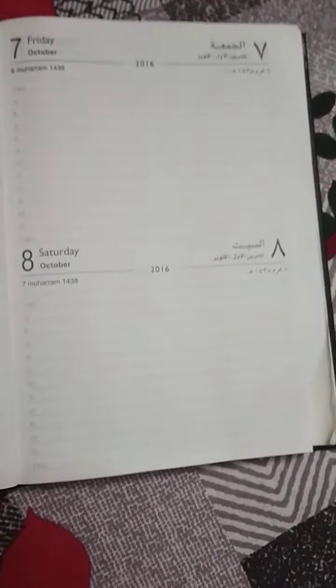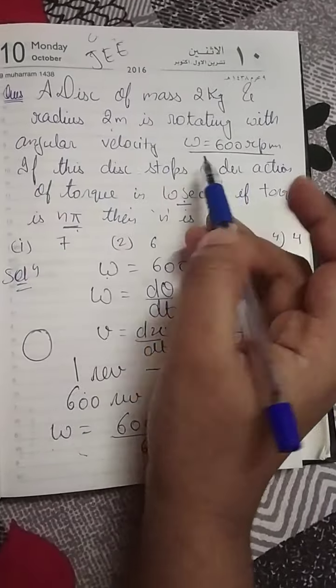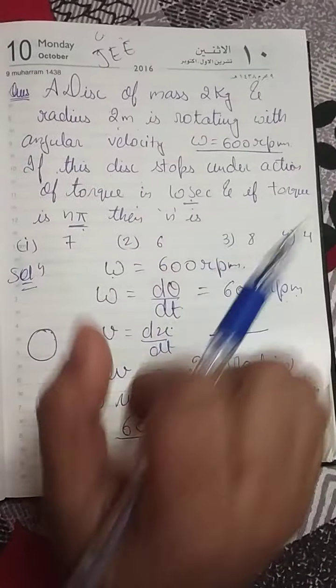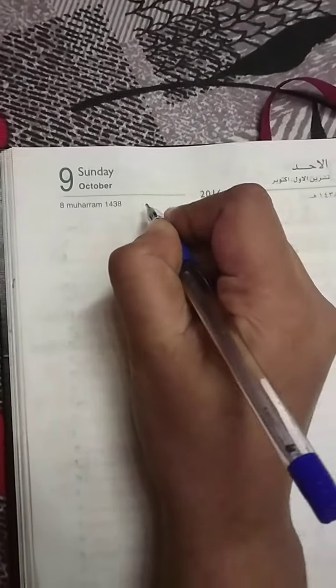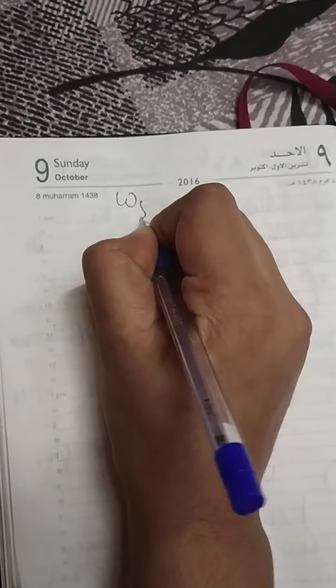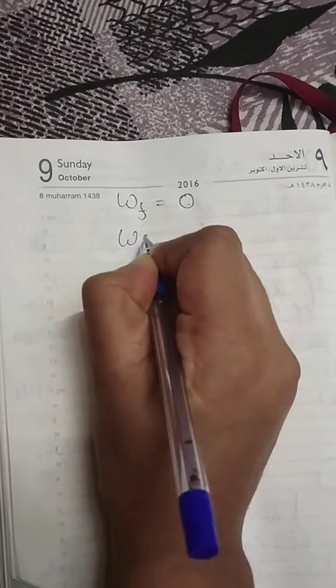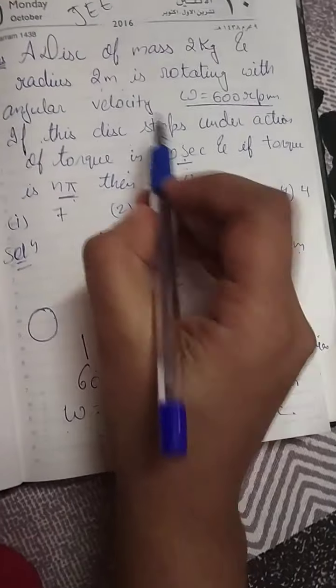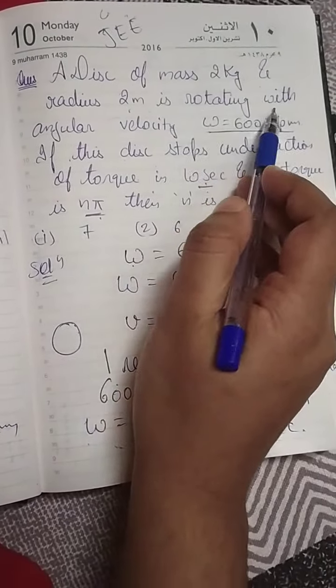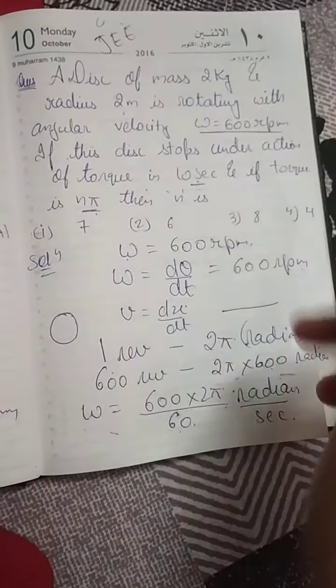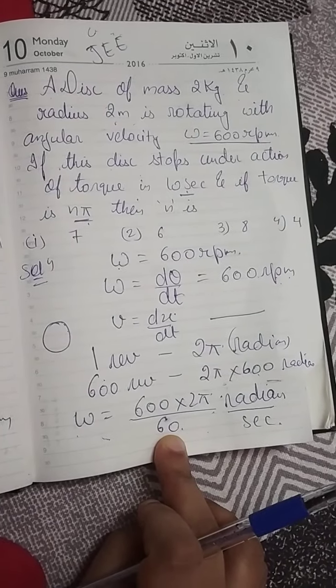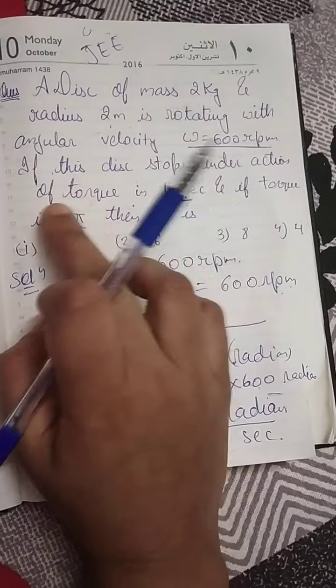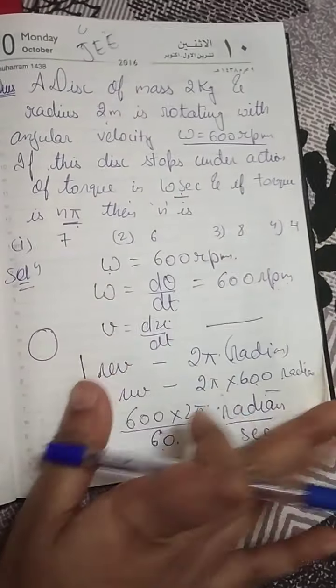Now students, look at what they have given next. If this disk stops under the action of torque, at last the disk is stopped, which means the final angular velocity is 0. And what is the initial? They have said the disk is rotating with an angular velocity, so this is the initial angular velocity, and finally it stops under the action of torque in 10 seconds.